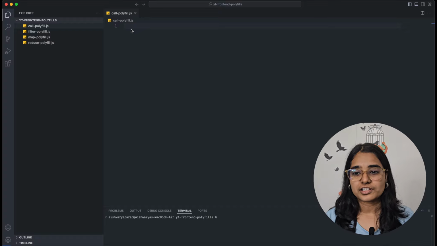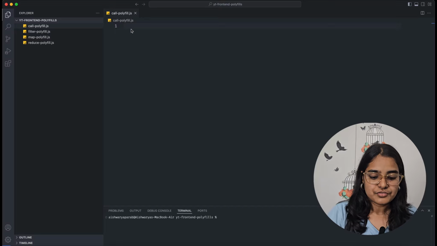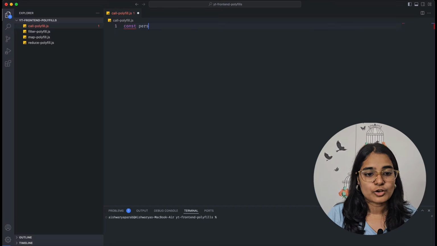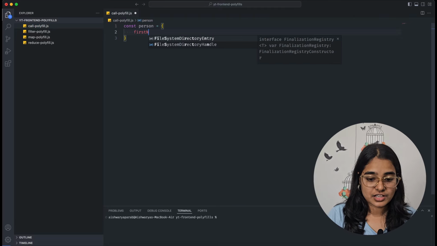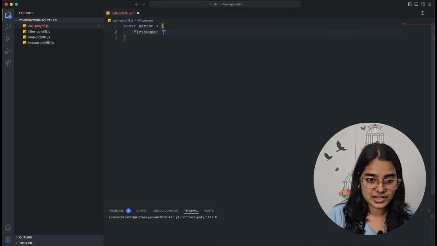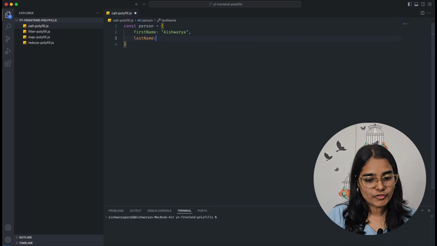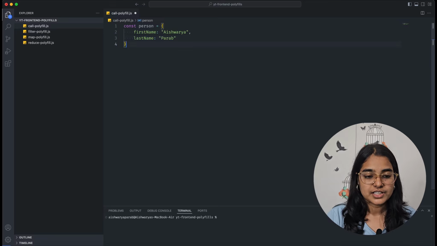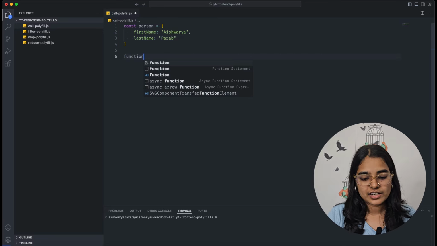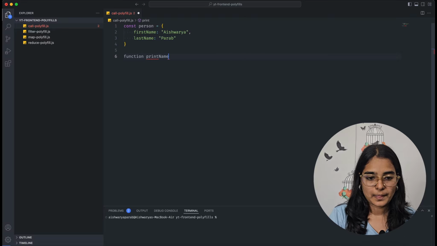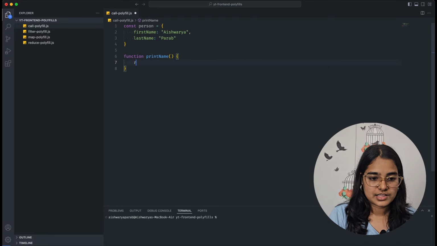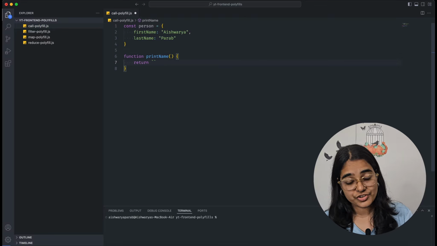To understand call, the first thing we will do is create an object. Let's name our object person, and let's give this person a first name of Aishwarya and a last name of Parab, which is my name. Now we will also create another function. Let's call this function print name, and this print name will return a string.